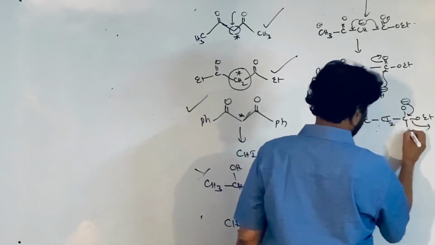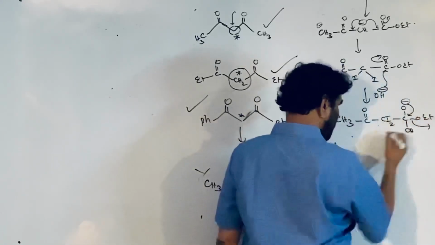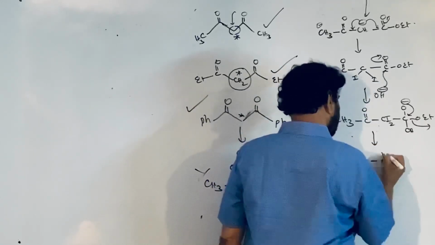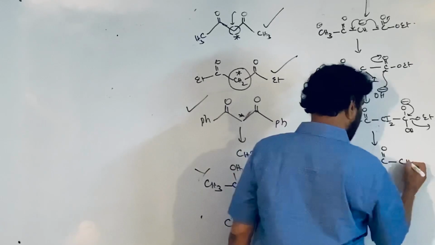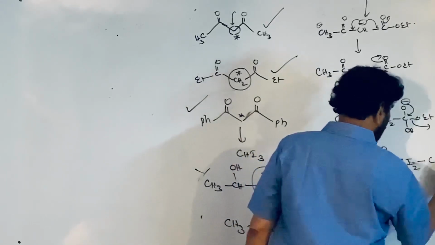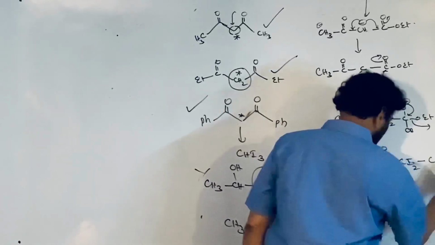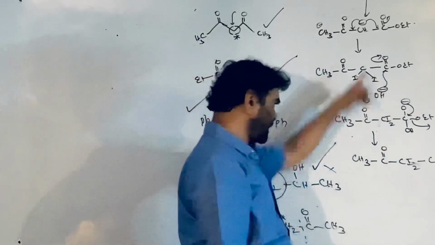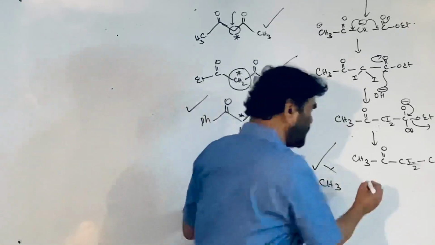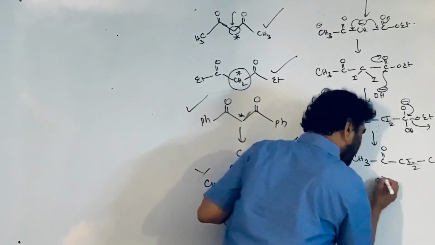Here OH is attached, and this comes out, this leads to the formation of CH3, C double bond O, CI2, that is COO minus. Actually I have to put the word minus because in the base, this is the case. So now OH can come and attack here.